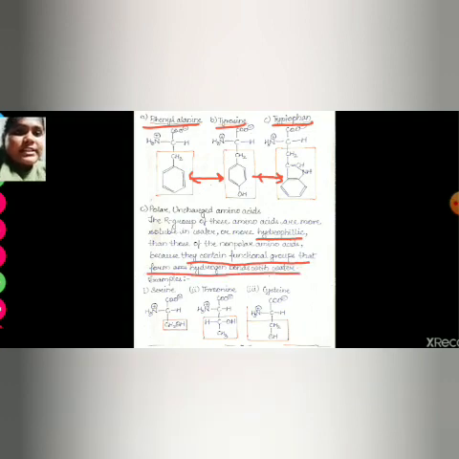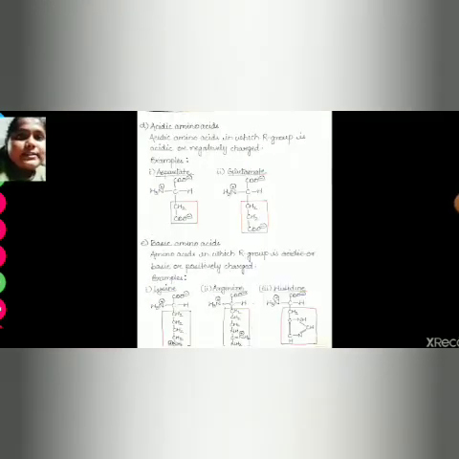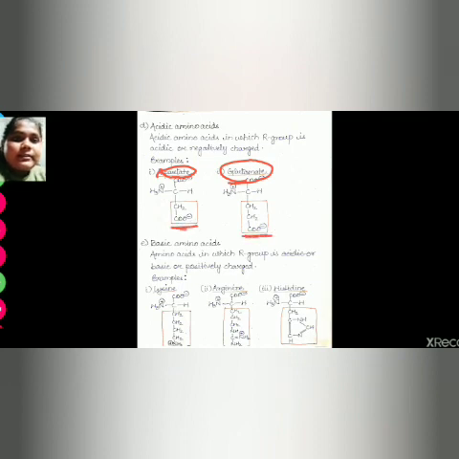Examples of polar and charged amino acids are serine, threonine, cysteine. Serine contains a hydroxyl group, threonine contains a hydroxyl group, and cysteine contains a thiol group. Acidic amino acids: amino acids which contain more than one carboxylic acid group, or acidic group, are known as acidic amino acids. We can see this here in the example of aspartic acid as well as glutamic acid. Both have more than one carboxylic acid.